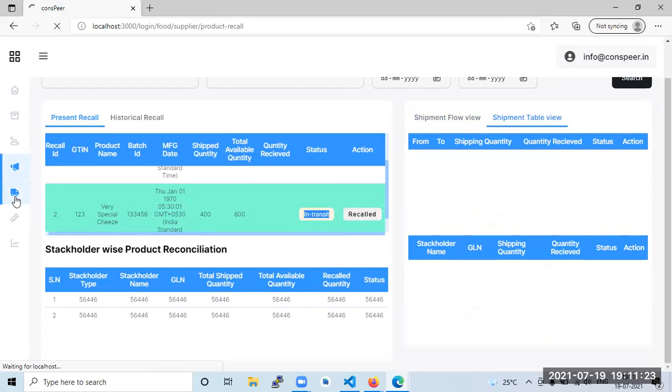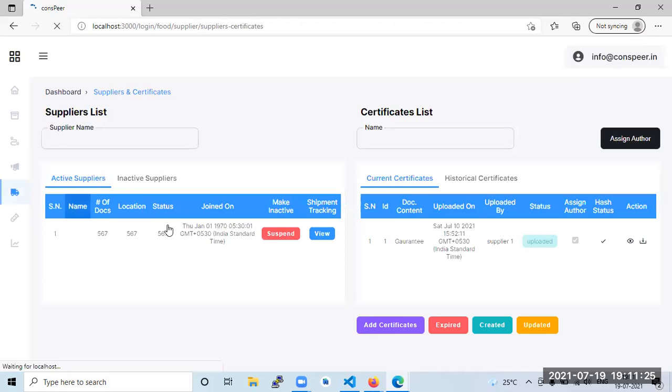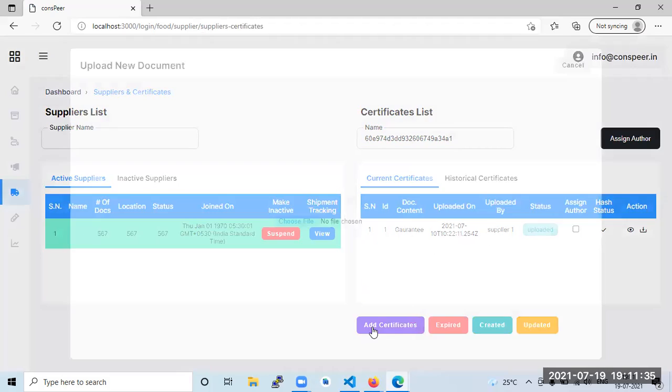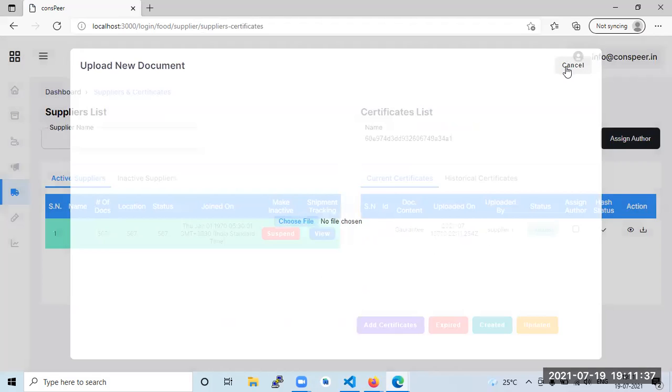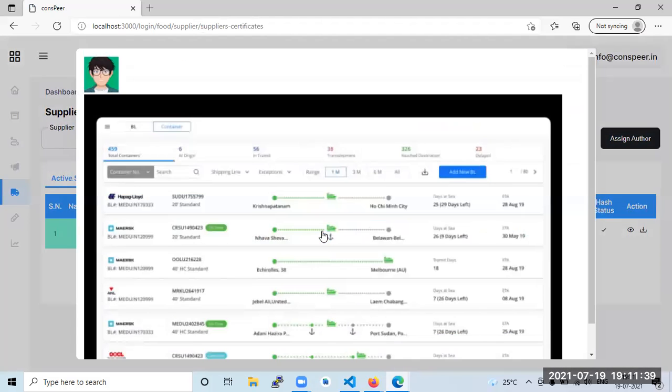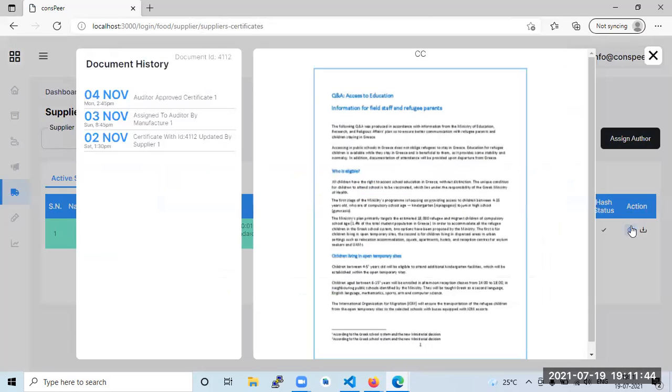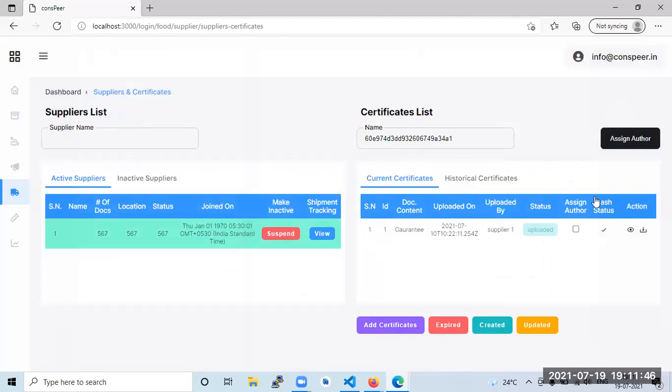And next, you could add certificates since you are the supplier. So you have the right to add and the right to view. You could view the shipment flow, whatever certification is given, and what the governance is. Governance means I want to assign an author to verify it once again. So I'm picking and assigning author one. So it has been assigned, and on creation it is created.